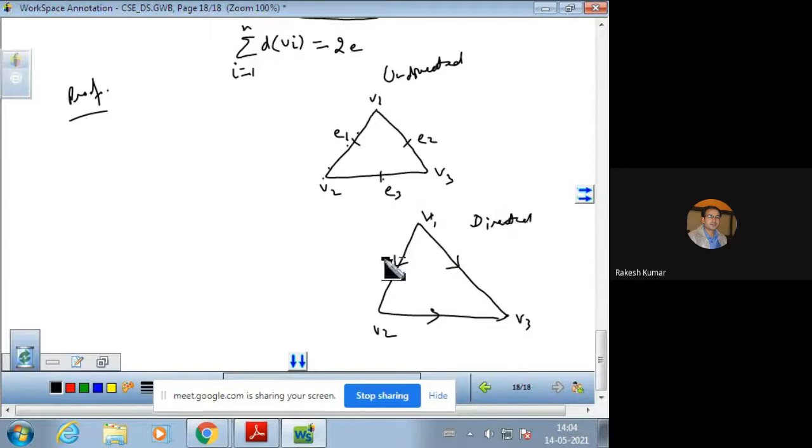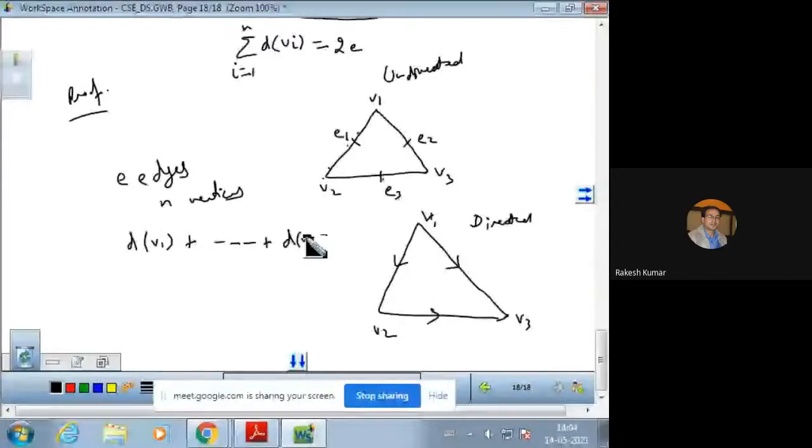Therefore, if there are E edges, as they have said, and n vertices in the graph, then degree of the first vertex to degree of the nth vertex will always be equal to 2 times the number of edges. So therefore the sum of the degrees is 2 times the number of edges.